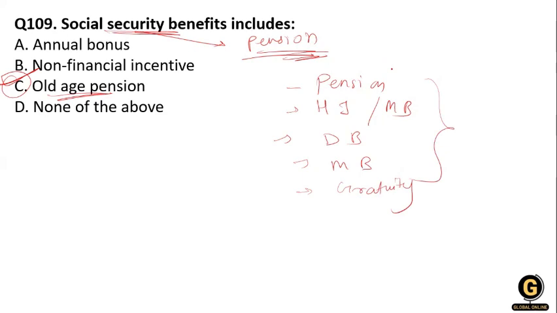These are the social security schemes provided by the government. They provide a quota according to disability, and maternity benefit to pregnant women, such as child care leave. The gratuity is a lump sum amount given by the government to the employees. So option C is right over here.